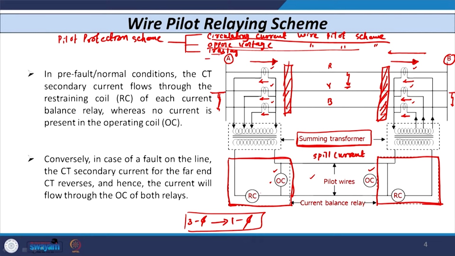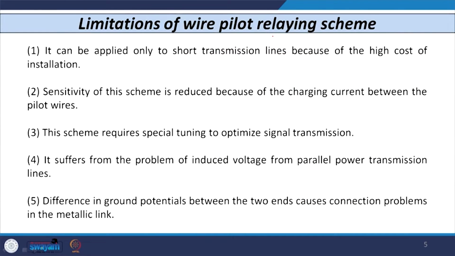Anyway, we are not going to discuss that, but let us see what the major disadvantages of this wire pilot relaying scheme are, which includes circulating current, opposed voltage or translay type schemes. The very first disadvantage is that it can be applied only for short transmission lines. We cannot use it for long transmission lines because we have to physically lay down the wires. Its cost is very high, which is why it is used only up to, let us say, 15 to 20 kilometer short lines or particularly cables.